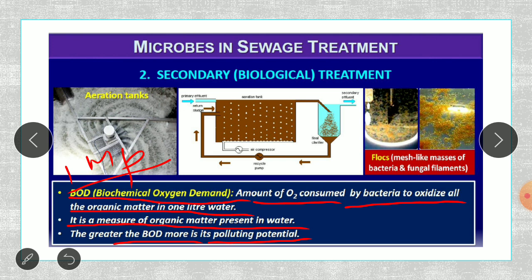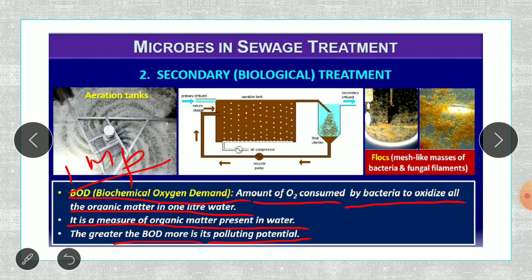Whenever this biochemical oxygen demand is high, the dissolved oxygen becomes low, because microbes are eating all the oxygen. Then what happens to the other organisms? They will not get the oxygen and they will get killed. So if you want the dissolved oxygen to be maintained, then the oxygen demand has to be less.